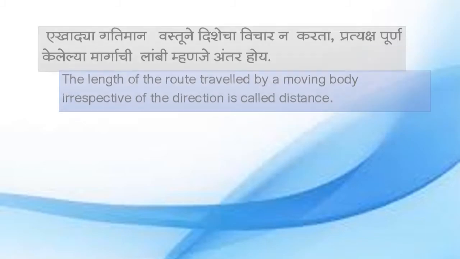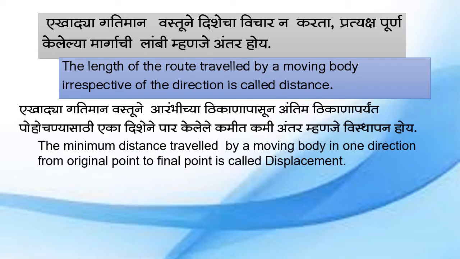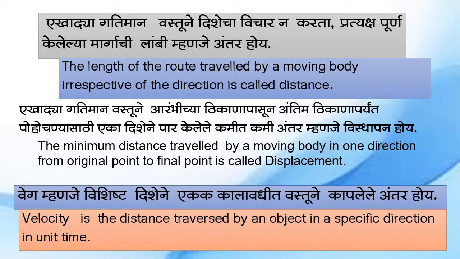So, distance: the length of the route traversed by a moving body irrespective of the direction is called distance. The minimum distance traversed by a moving body in one direction from original point to final point is the displacement, and velocity is the distance traversed by an object in a specific direction in unit time.